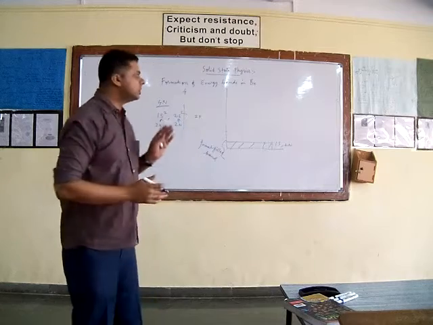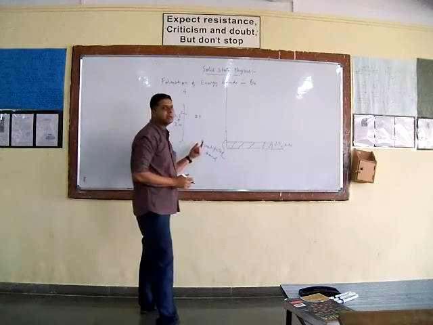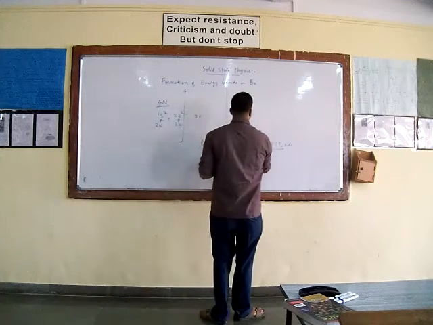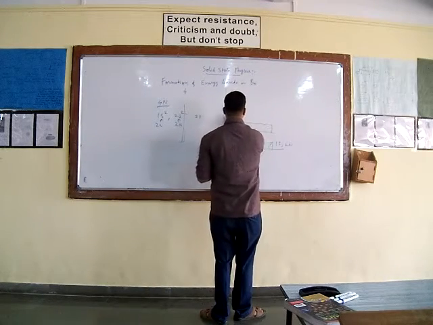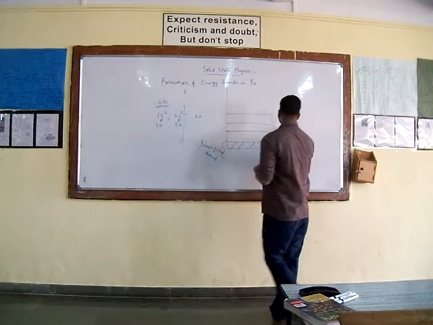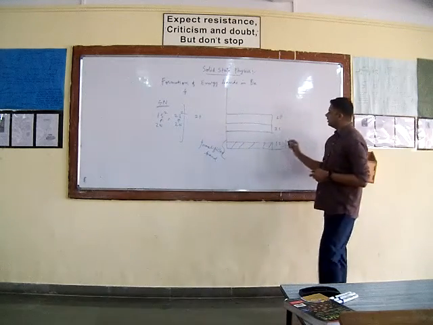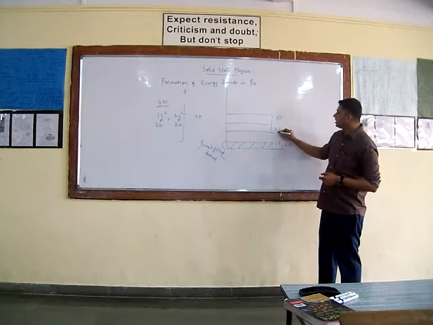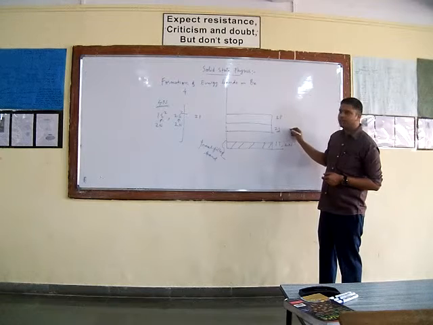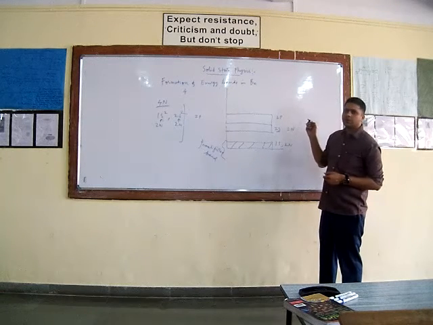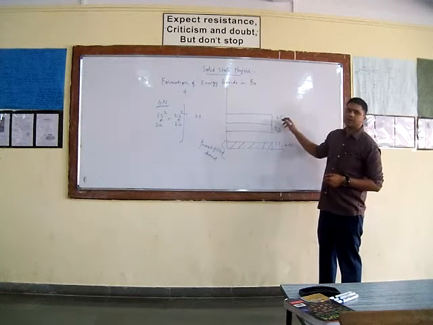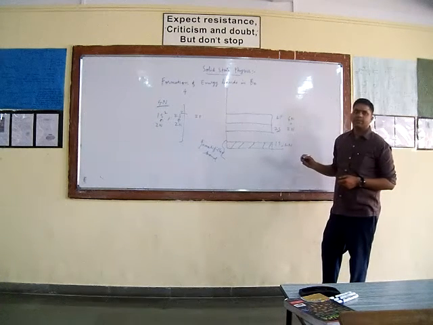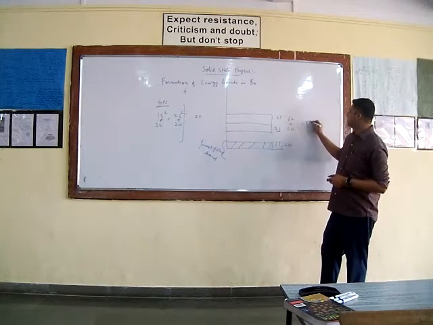But in practice, it is not so. The interatomic distance in the case of beryllium is such that overlapping of the 2s band and 2p band takes place. So due to overlapping of the 2s and 2p bands, the total capacity of this hybrid band becomes, what is the capacity of this 2s band? It has the capacity to occupy 2n electrons. What is the capacity of the 2p band? The 2p band has the capacity to occupy 6n electrons. So the total capacity of this hybrid band becomes 8n electrons.